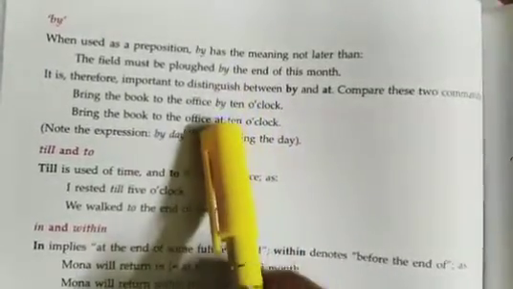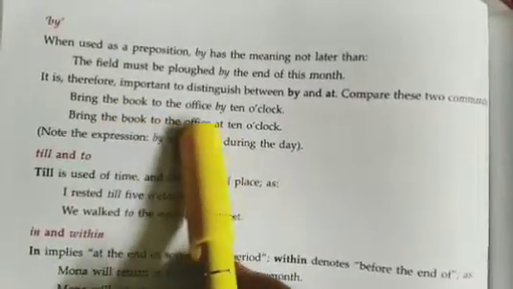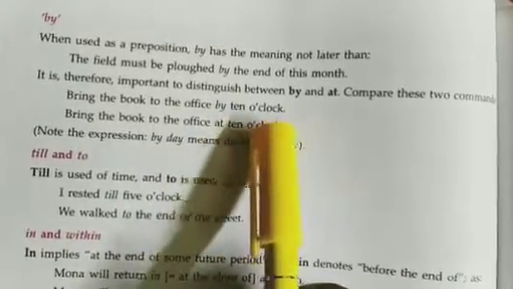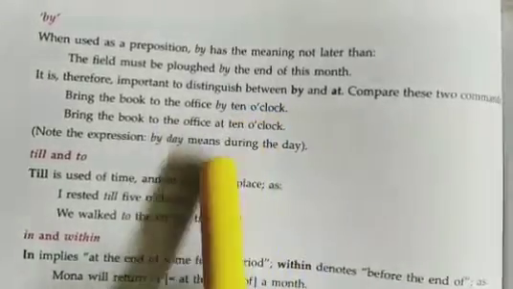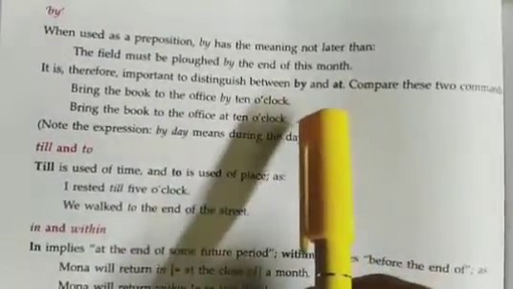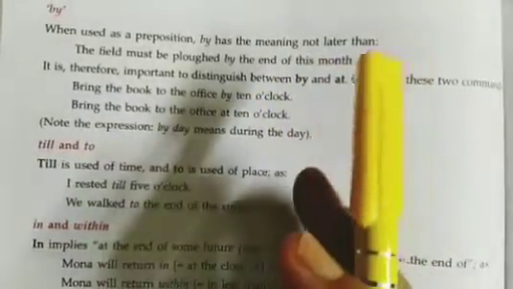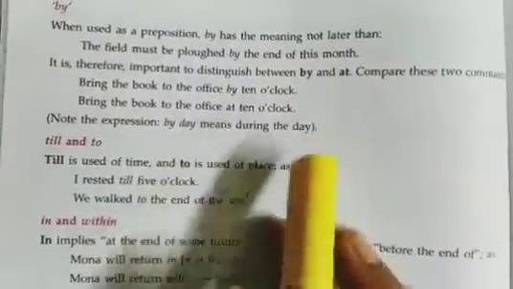So what is the difference between these two uses? Bring the book to the office by 10 o'clock means you have to bring it before 10 o'clock. And bring the book to the office at 10 o'clock means you have to come at exactly 10 o'clock, not before and not after. So the differences in use are there. You have to identify them, and when you practice a lot, you will definitely get perfection in prepositions.